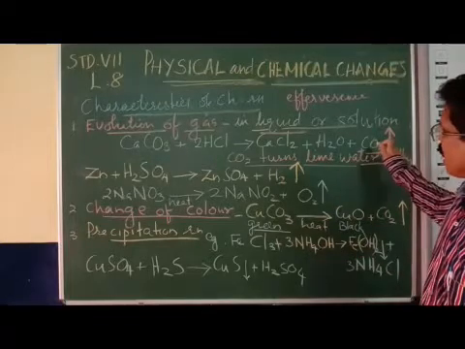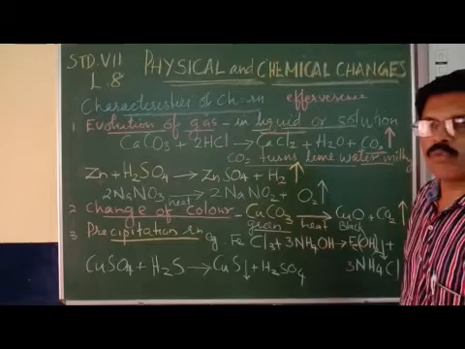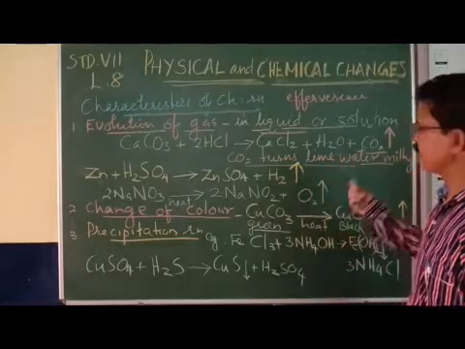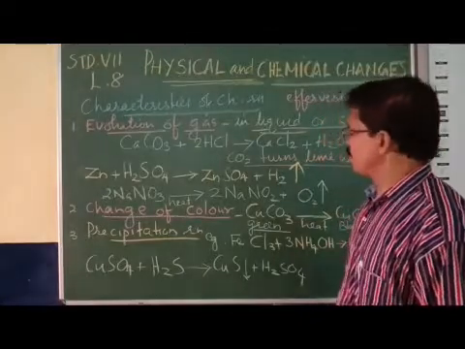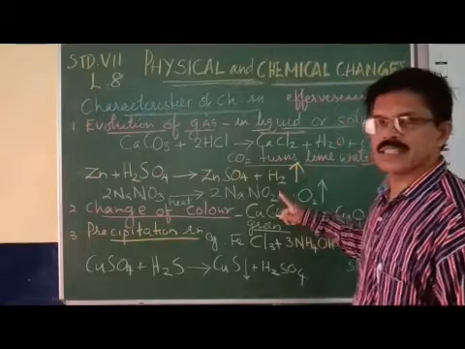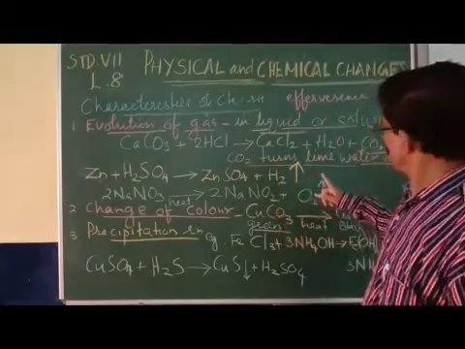If you pass this carbon dioxide through lime water, the carbon dioxide turns the lime water milky. What is lime water? Calcium hydroxide.